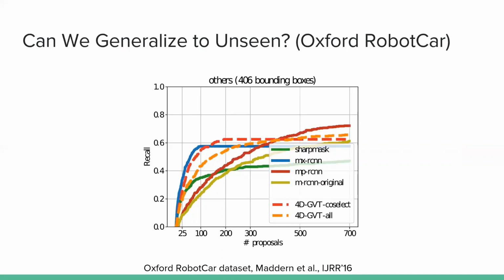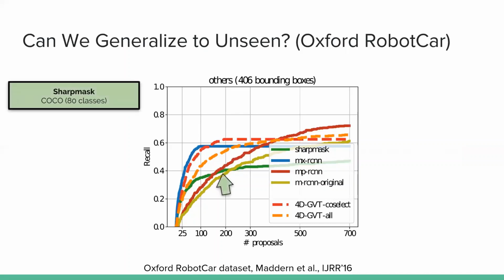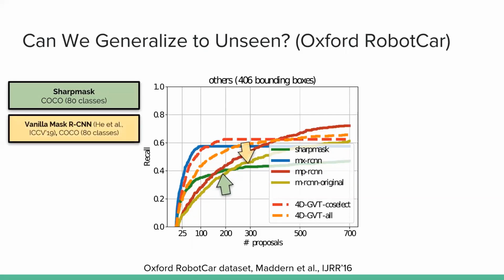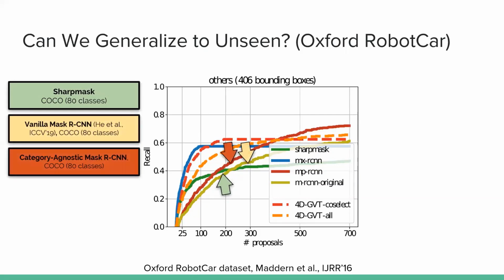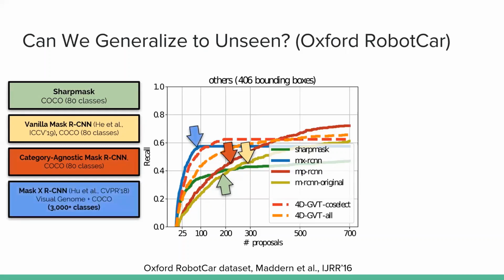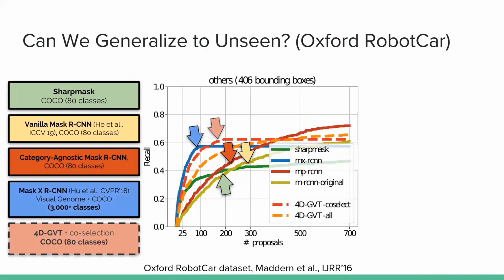This is why Mask X-RCNN has better precision. Our category-agnostic Mask RCNN performs better than both SharpMask and the original Mask RCNN. Also, our approach matches the unknown object recall of Mask X-RCNN, despite only using the knowledge about the 80 COCO classes. This is impressive, as we train on much less data and achieve similar results.